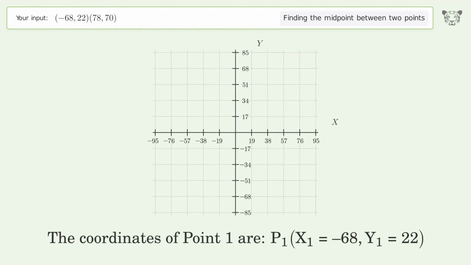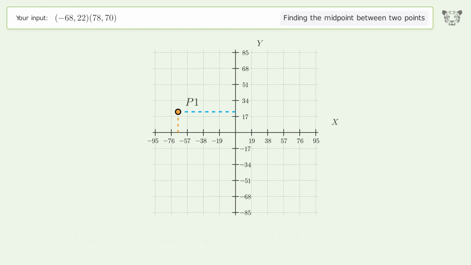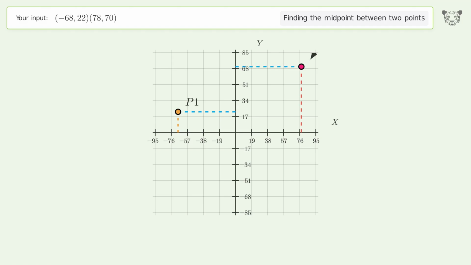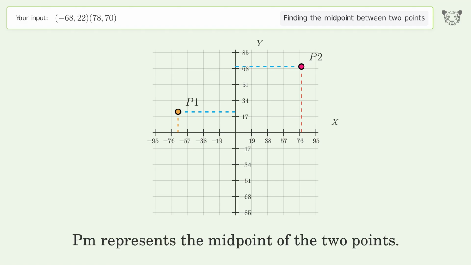The coordinates of point 1 are, x1 equals -68, y1 equals 22. The coordinates of point 2 are, x2 equals 78, y2 equals 70. PM represents the midpoint of the 2 points.